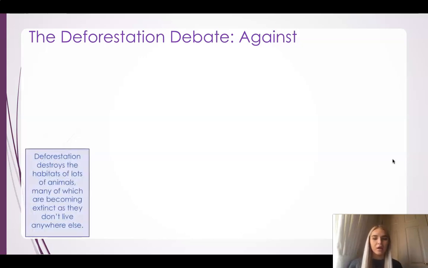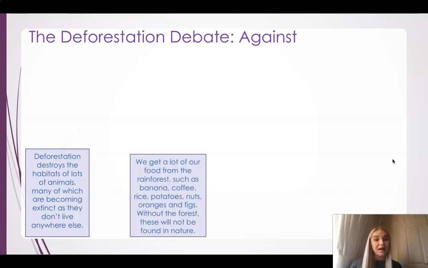Now, the main one is that deforestation destroys habitats of lots and lots of animals. Many of these animals then become extinct. They are not around anymore because they can't find anywhere else to live. Their environments are getting very sensitive because they're not used to this new habitat if the rainforest has been cut down, and they can get quite sensitive and quite harmed.